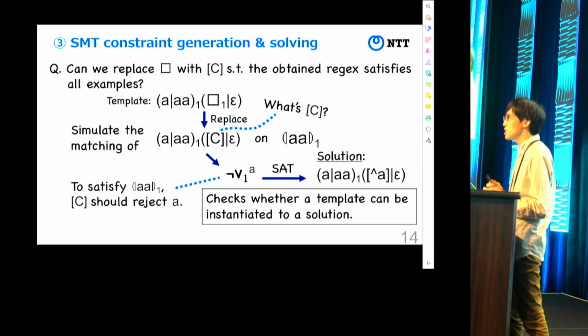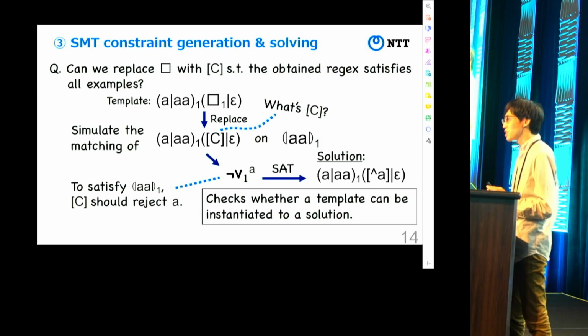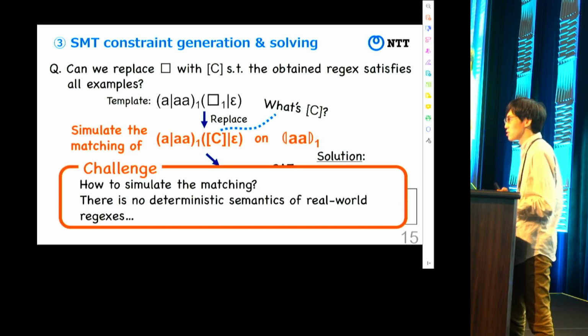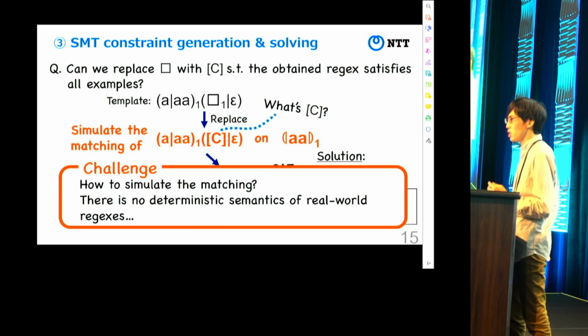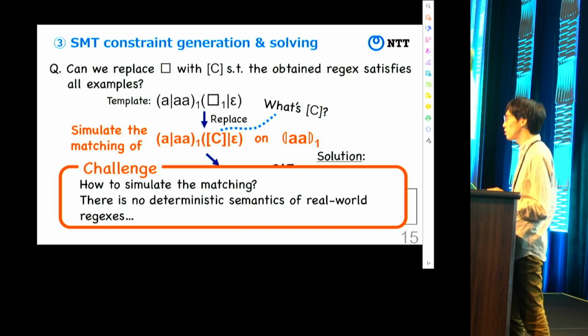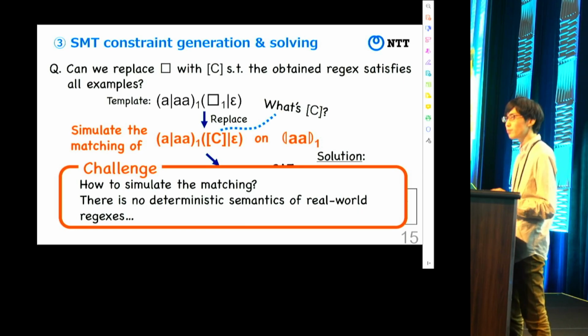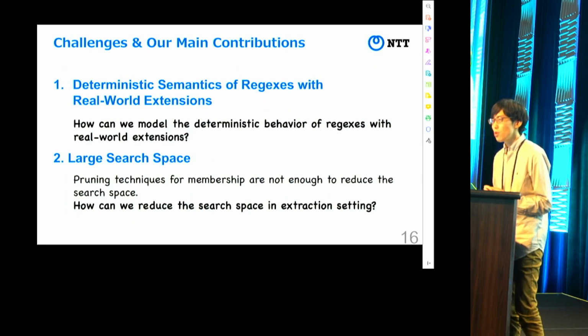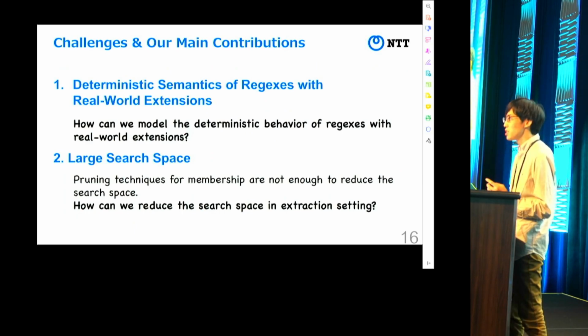But to achieve these procedures, we need to address some extraction-specific challenges. One of the challenges is this. To generate an SMT constraint, we need to simulate the matching, but how to simulate the matching? To simulate the matching, we need a deterministic semantics of real-world regexes, but we do not have such semantics. So this is a summary of our challenges and contributions.